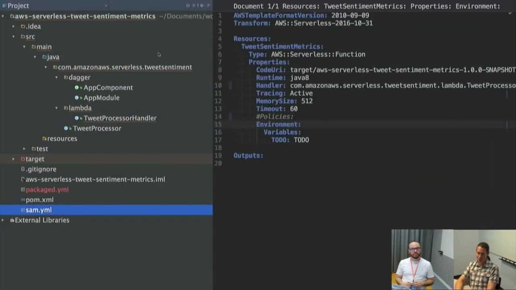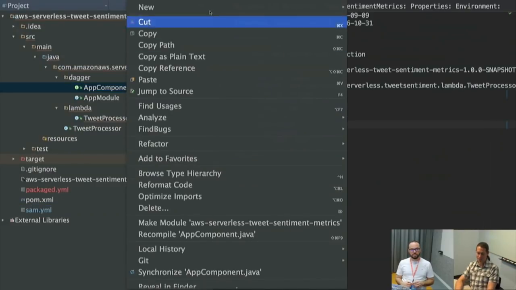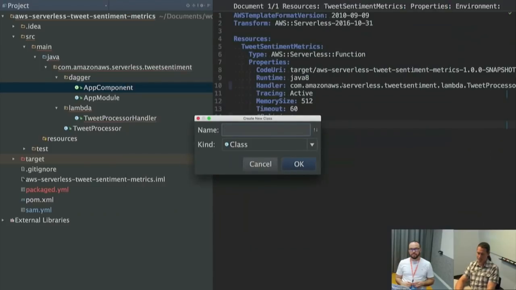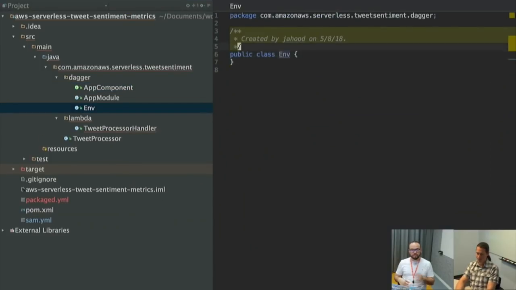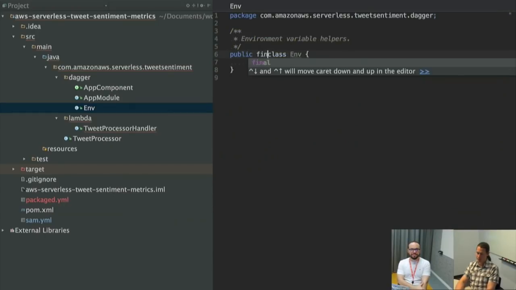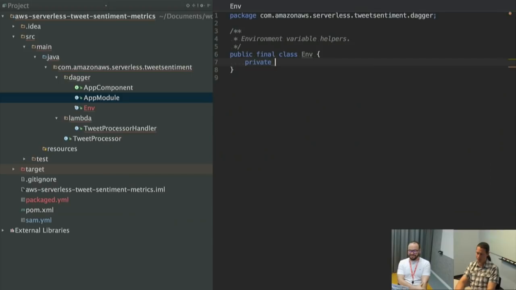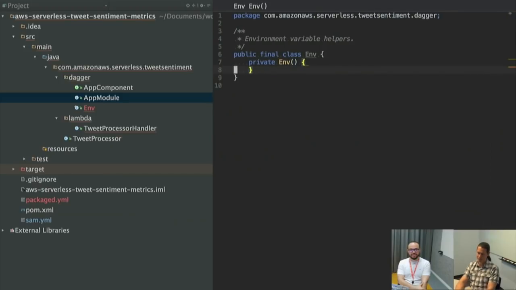So what I usually do, and this is just my convention, is create a class called Env. This is kind of Java best practice: if it's just going to be static helpers, you make it so you can't instantiate it and it's final.